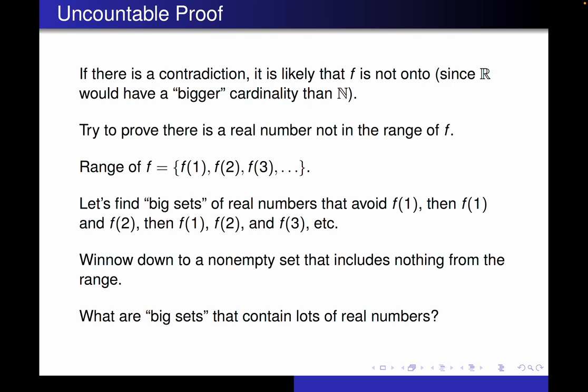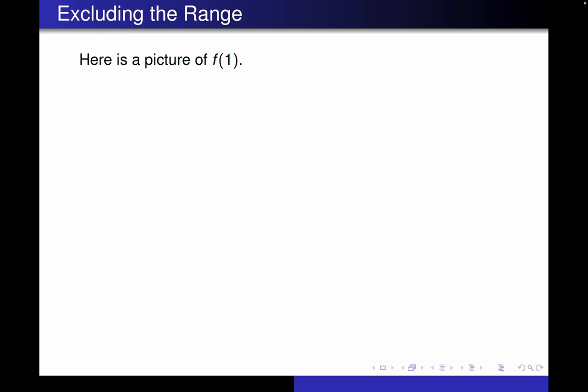So can we think maybe of some big sets? And by big sets, I mean sets that contain a lot of real numbers that we can use for this. Well, intervals seem like a good idea. So let's see how we can use intervals to find lots of real numbers that don't include the outputs. Let's just start with f of 1. That's our first output, and f of 1 is just sitting somewhere on the real number line.